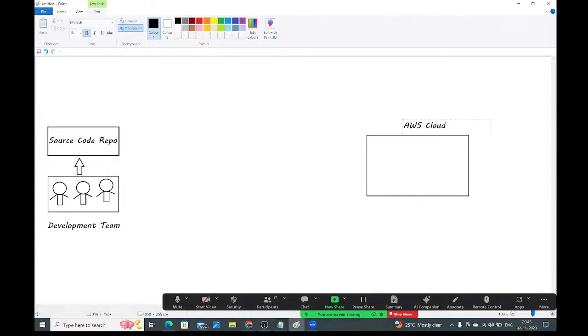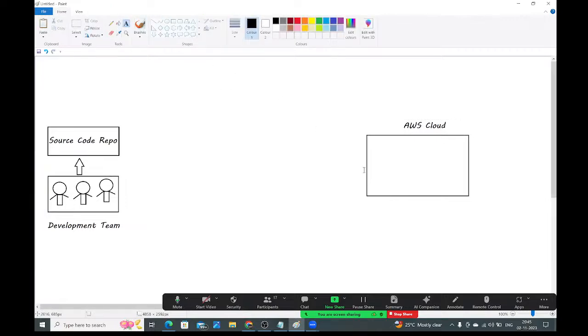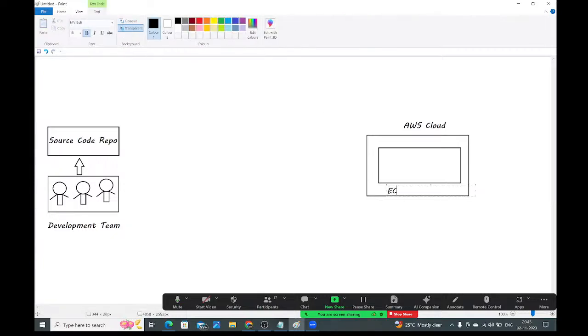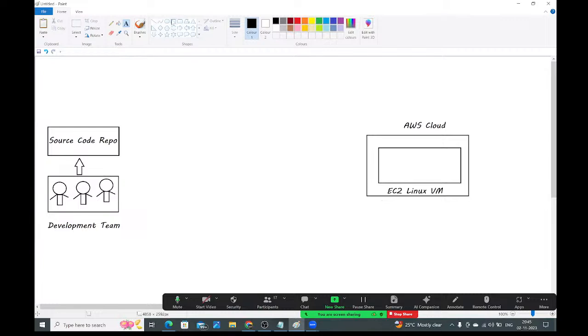In this AWS cloud, I have created one EC2 virtual machine. This is my EC2 Linux virtual machine. Inside this EC2 Linux virtual machine, we need to install the server.